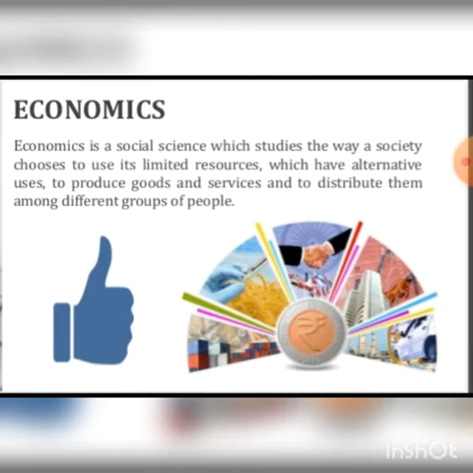So economics is a social science and it deals with the production, distribution as well as the exchange of goods and services among the people, and how we can satisfy the maximum wants of the people. So that is economics.